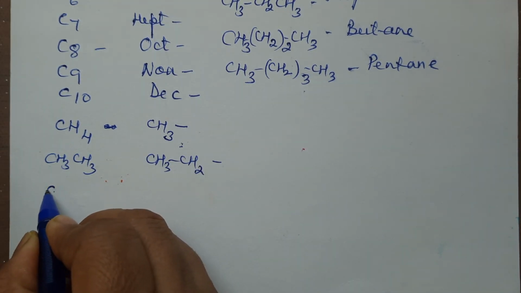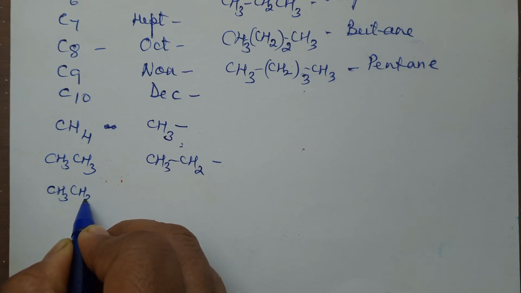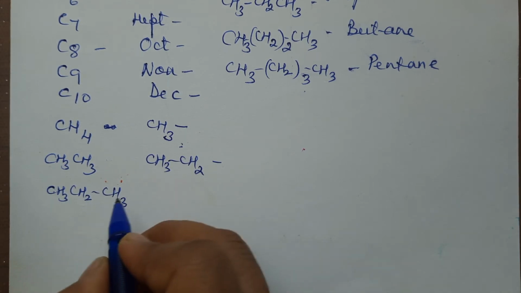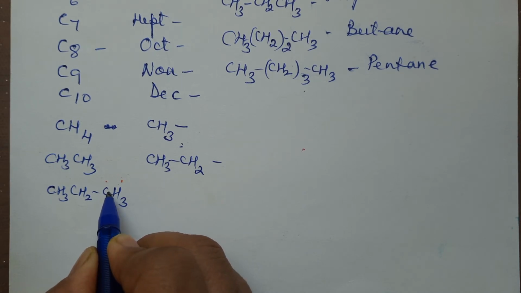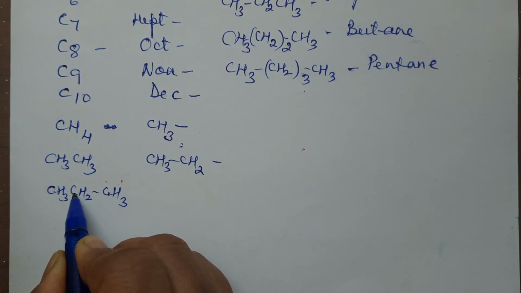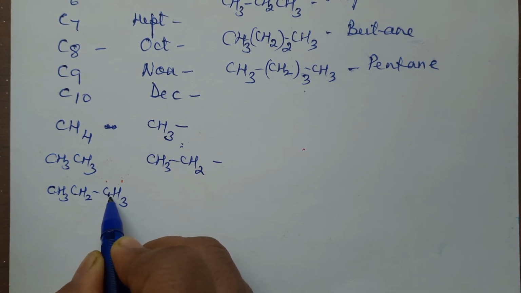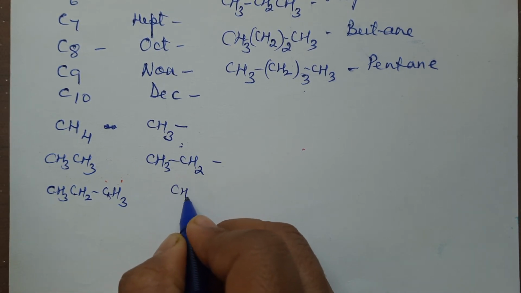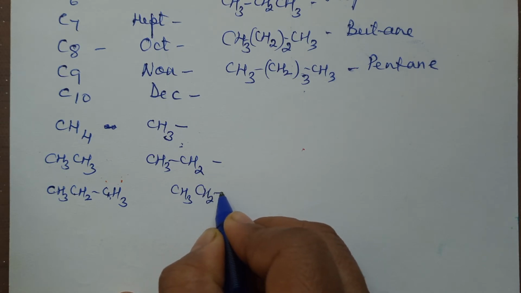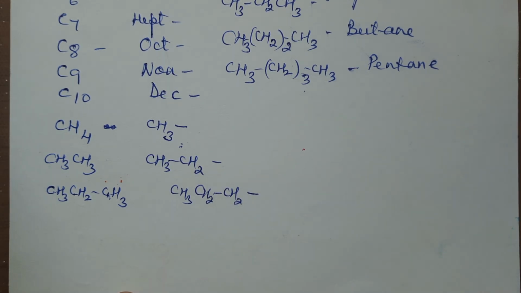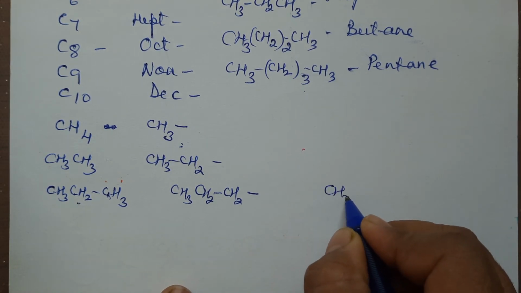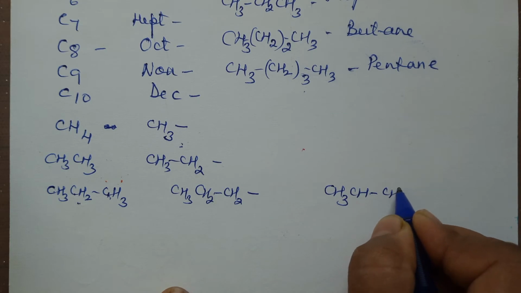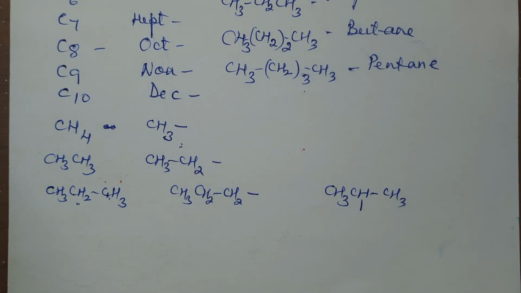Now, if I remove from the next one, that is propane, there is a possibility that I may remove hydrogen from here or from here. If I remove from here, that is a terminal carbon atom, then I will get a radical CH3, CH2, CH2 dash. If I remove from the center carbon atom, then I will get another radical, that is CH3, CH, CH3 and dash. Now, why are we getting 2 different types here?